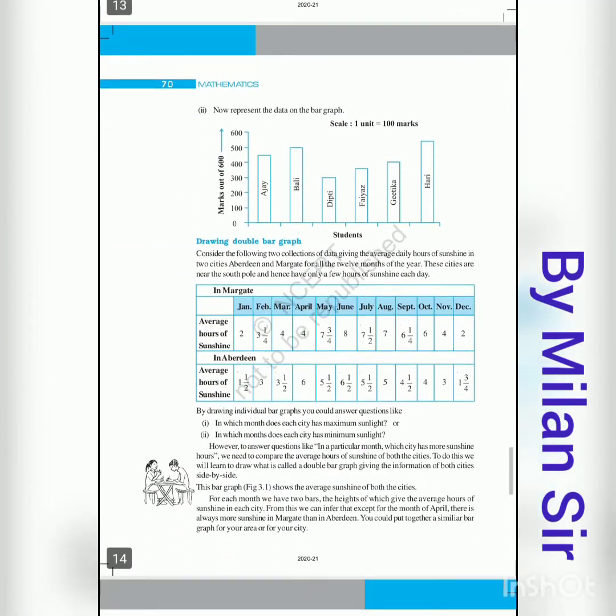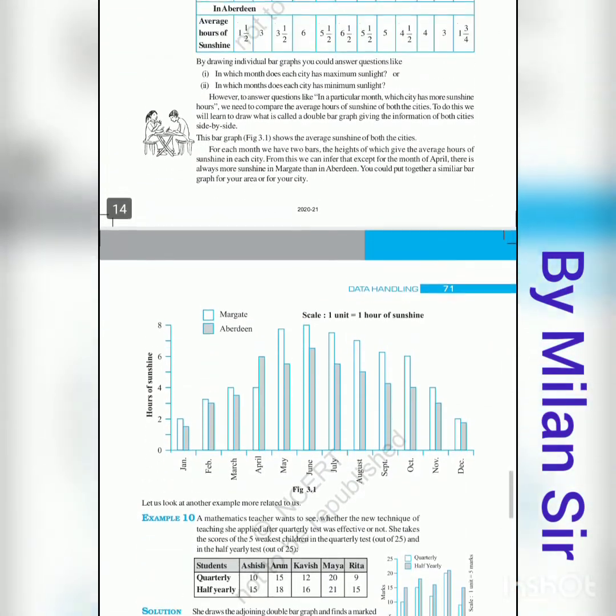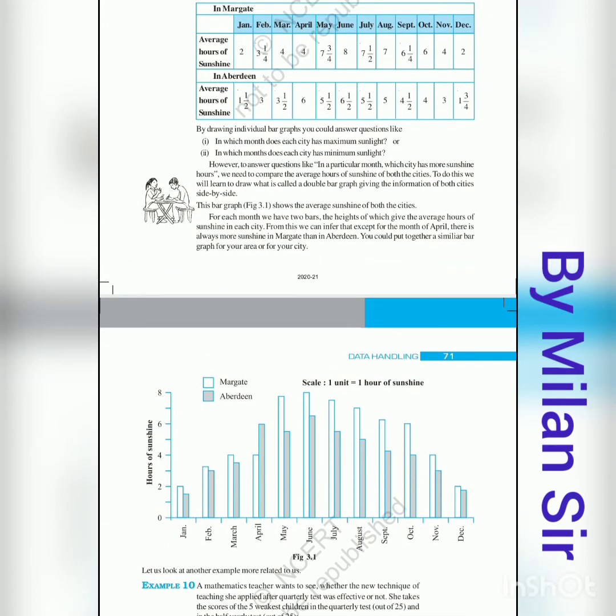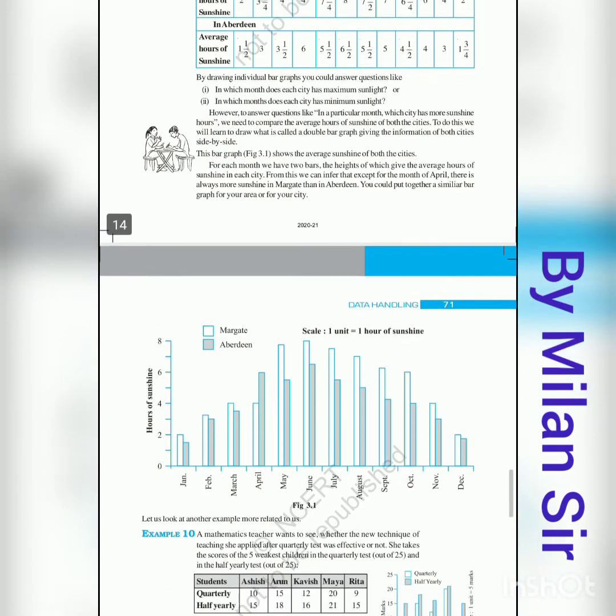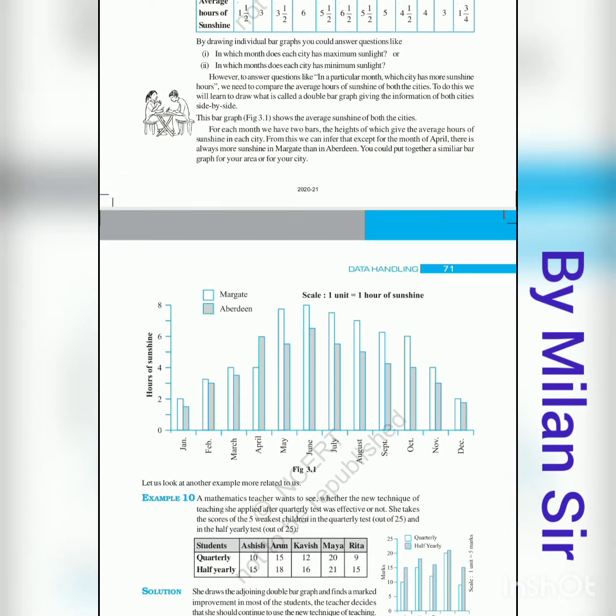Now sometimes what happens is that, with related to one information, we have two information. For one information related with two information, at that time we can use the bar graph.